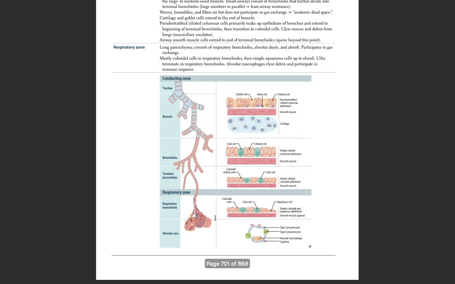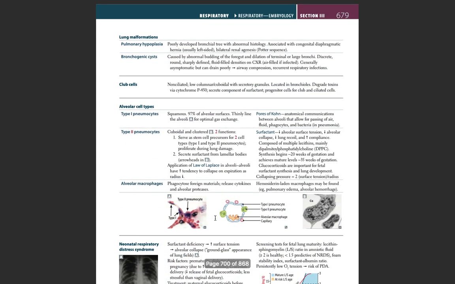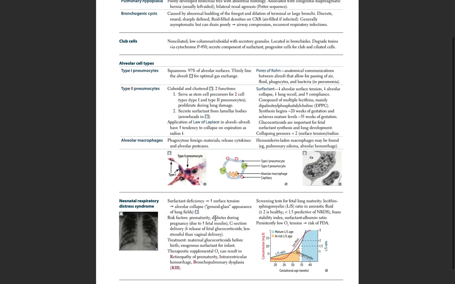Next comes neonatal respiratory distress syndrome. It happens when there is surfactant deficiency. So there is an increase in the surface tension which leads to alveolar collapse and a ground glass appearance of the lung fields. Risk factors are prematurity, diabetes during pregnancy due to increased fetal insulin, and cesarean section delivery, which causes a low release of fetal glucocorticoids as it is less stressful than vaginal delivery.